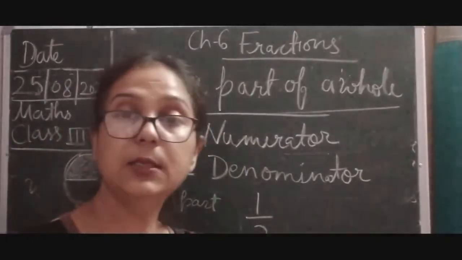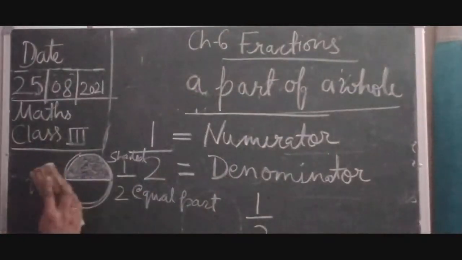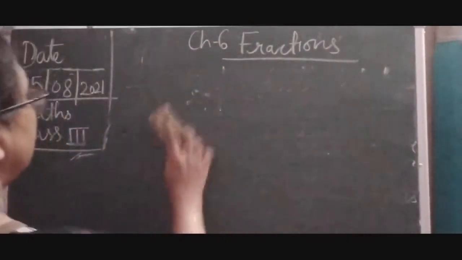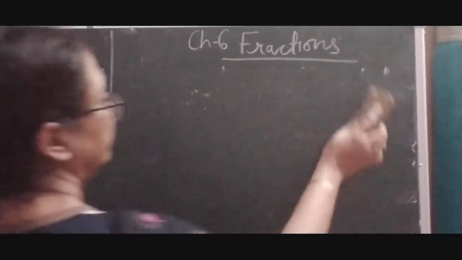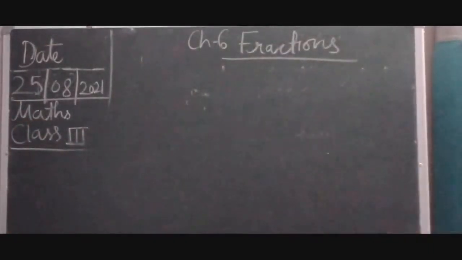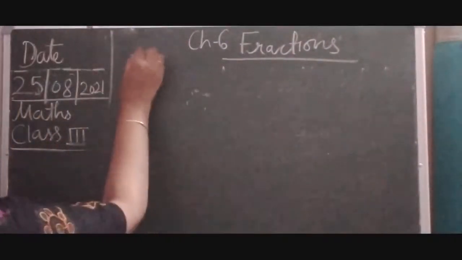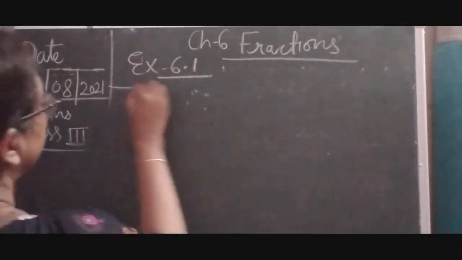It is a simple exercise, but with the help of this exercise we can understand fractions very easily. These exercises tell us what fractions are.